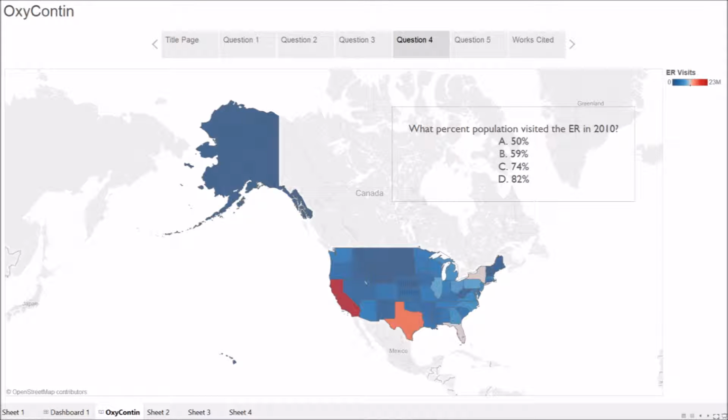And now we turn to the percent population that has visited the emergency room in 2010. This is a broad spectrum. Of course, it doesn't focus specifically on OxyContin because that information hasn't been provided yet. But as you can see, lots of people have visited the ER, signified by more in California, Texas, and Florida than any other of the states.